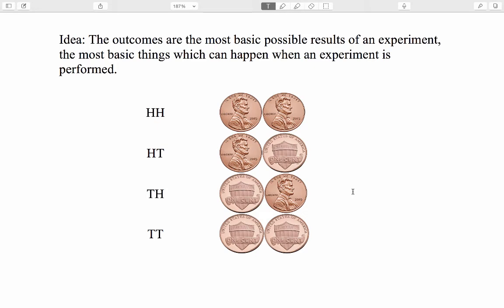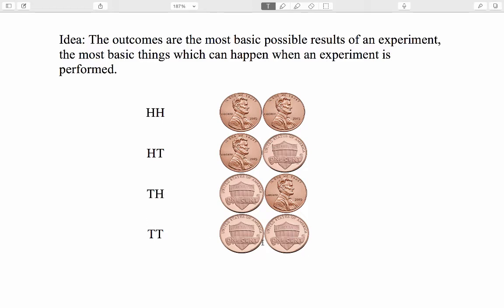The idea behind calling them outcomes is that the outcomes are the most basic possible results of an experiment, the most basic things which can happen when the experiment is performed. Notice also how we can describe each outcome by a quote-unquote word, not that you could really pronounce it, but in a certain sense, HH is a word, it's a 2-letter word, from an alphabet consisting only of the letters H and T. HT is a different 2-letter word, and it describes a different outcome of the experiment. TH is yet another word, TT is yet another word.